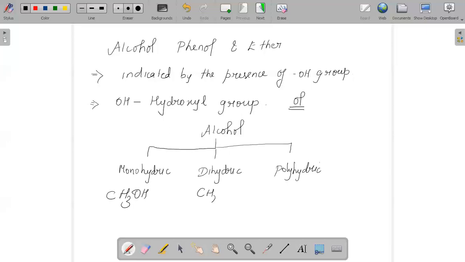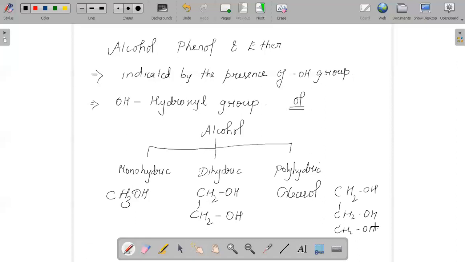Dihydric: CH2OH, CH2OH. So we have two hydroxyl groups attached to it. In the same way, you can have polyhydric, for which you would remember the example glycerol. That will be CH2OH, CH2OH, and CH2OH. So it is a polyhydric alcohol.